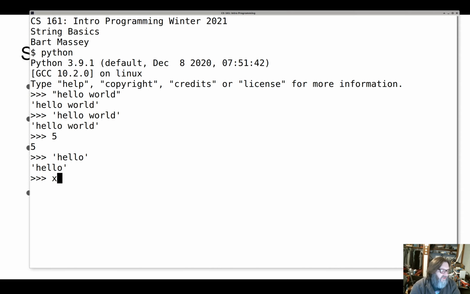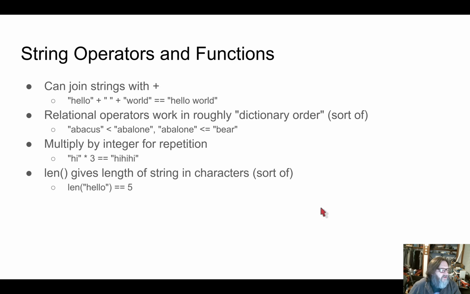Like I say, you can put these in variables if you want to. If I store hello in a variable x, well, it's in there. If I say x, sure enough, there's a hello in there. So these are just ordinary values. There's nothing too special about them. Okay, there's some special cases. So first of all, there's a bunch of operators and functions that operate on strings, and there's no way I'm going to describe all of it today, but some basics.